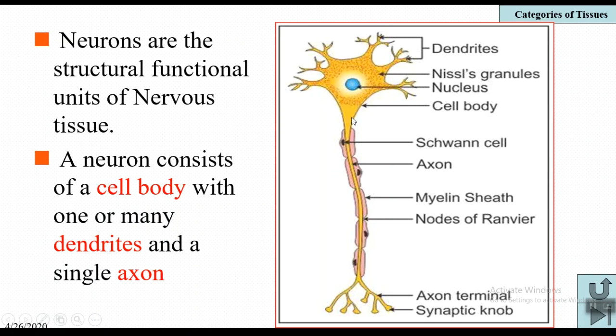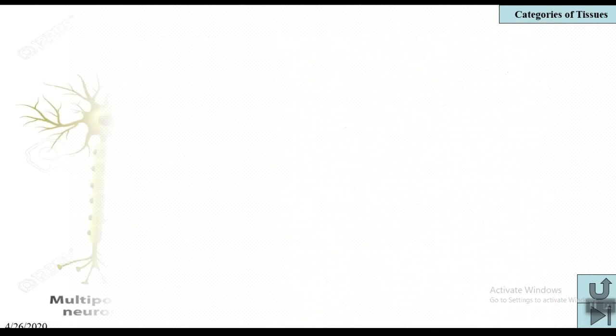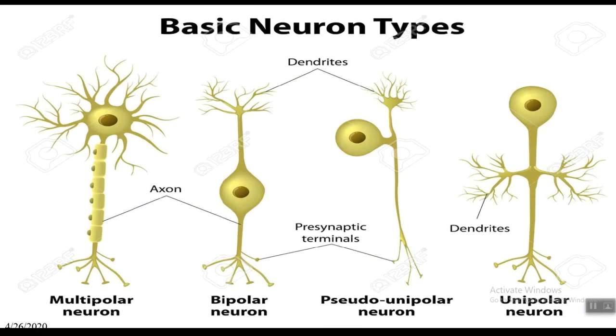Neurons are the structural and functional units of the nervous system, and a neuron consists of a cell body, a single axon, and one to many dendrites. Based on the number of dendrites, neurons are classified into unipolar, pseudo unipolar, bipolar, and multipolar neurons.